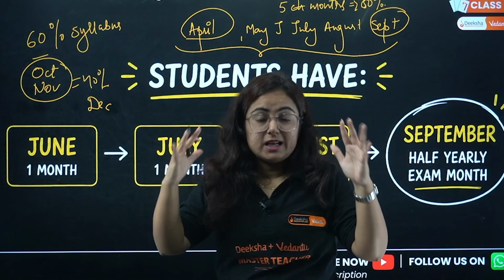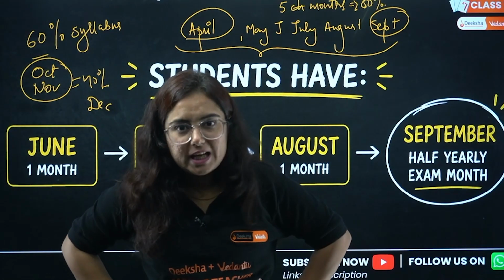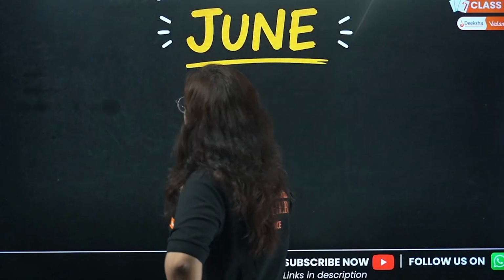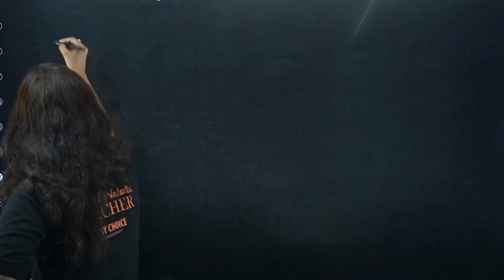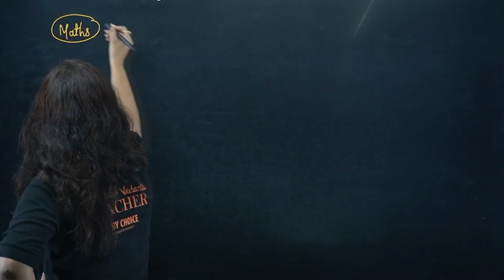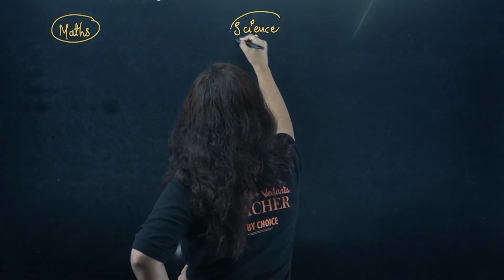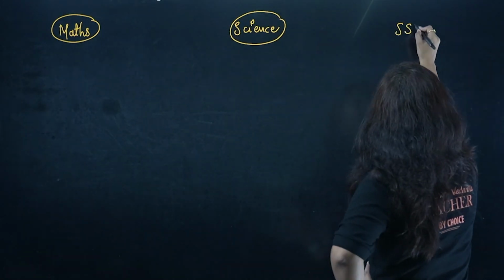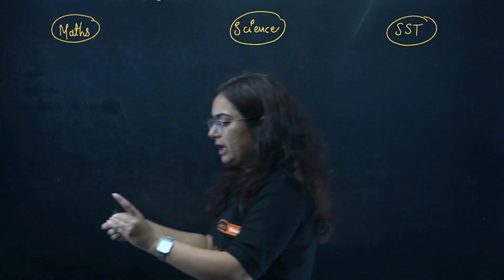I'm not scaring you guys, but this is the reality. So, as your eyes are opened with this reality, why not make a plan from today itself? Let's do it. Now, the first thing, before moving to June month, let me tell you one thing. We can pick up the important chapters from maths, from science, and from SST, to cover them all in the months of June, July and August.